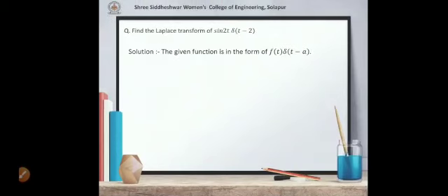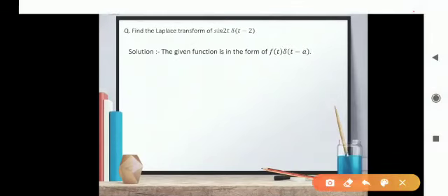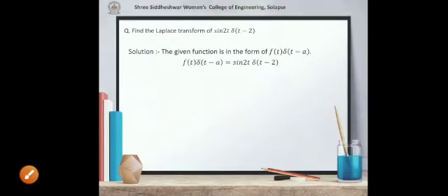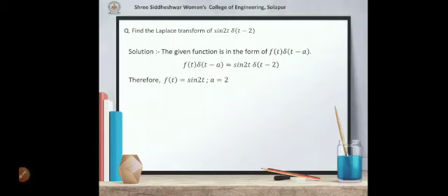Find the Laplace transform of sine 2t into delta of t minus 2. Now see here, this given function is in the form of f of t into delta of t minus a. You can easily identify f of t as sine 2t and the value of a is 2. So we have to use the result of the Laplace transform of f of t into delta of t minus a, which is equal to e raised to minus as into f of a.